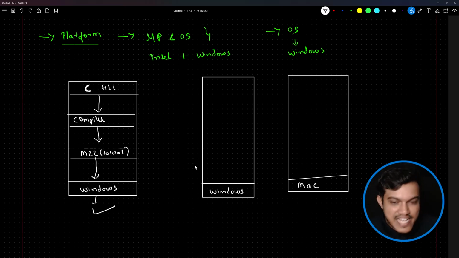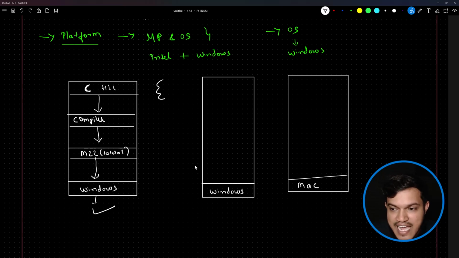print, scan, if, else. Our platform understands only zeros and ones. In between, we have a concept of compiler. We'll convert and make one executable file, and then we will give it to our platform. Platform will give us the result. Now, the same application I want to execute on different systems.